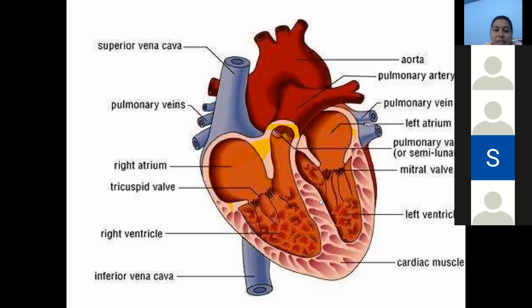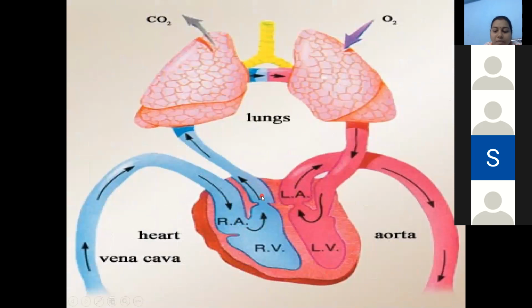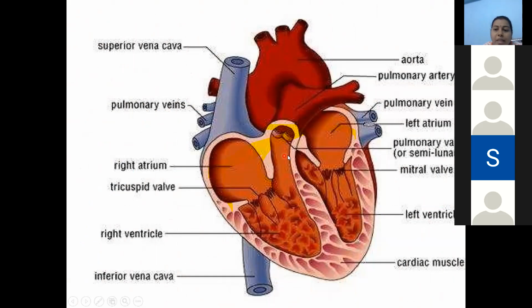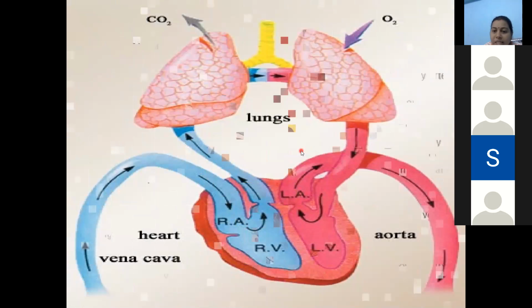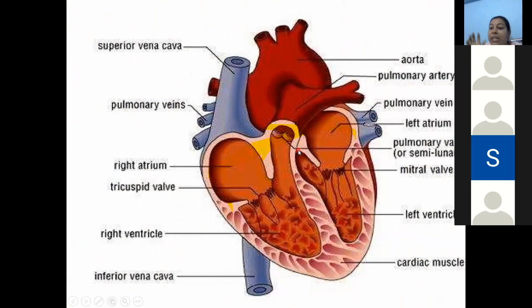Now, see students, let us see the internal structure of the heart. Okay, here these two auricles and the ventricles get separated by the septa. Okay, why it is having septas, why it is having the partitions, just to avoid the mixing of the deoxygenated blood with the oxygenated blood. I hope you all understood. Understand? Yes, ma'am. Okay. If you have any doubt, you can ask me.